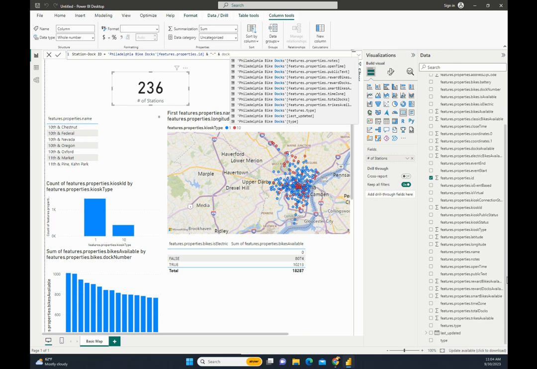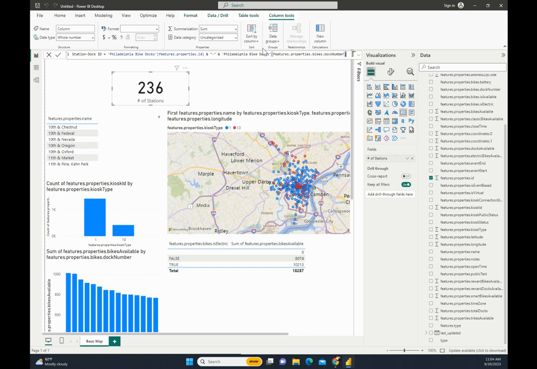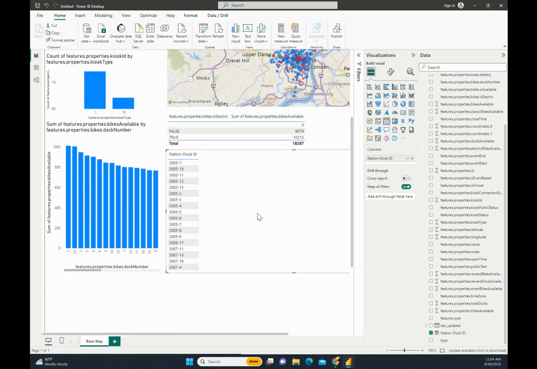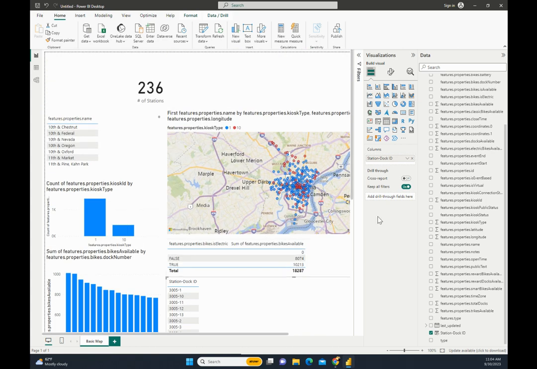I don't want to click out of this because I just want to get the doc. Oh, doc number. Okay. So we just created an individual indicator here for this station, 3005-1. So now every doc has its own ID.